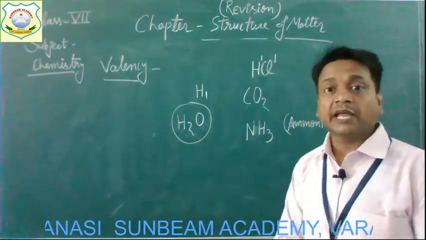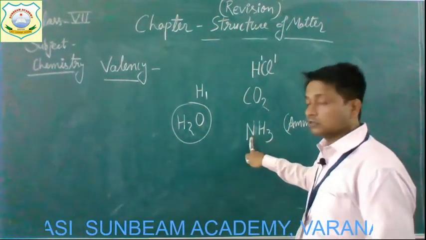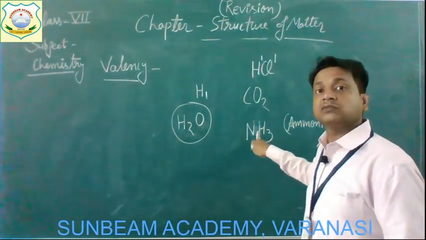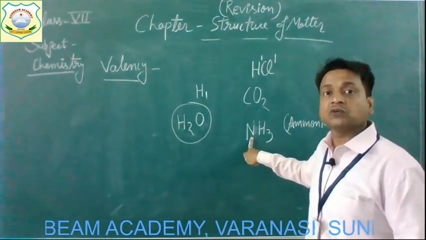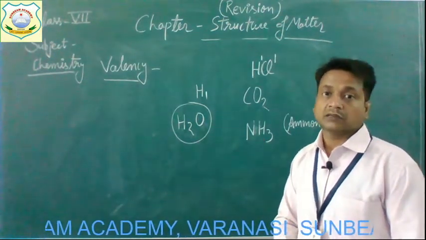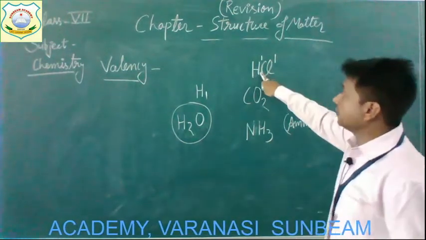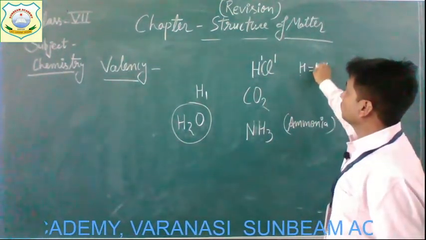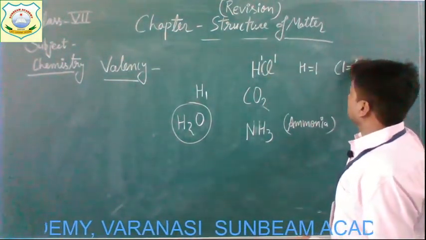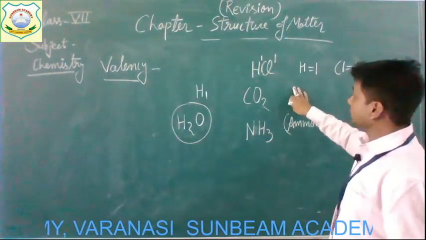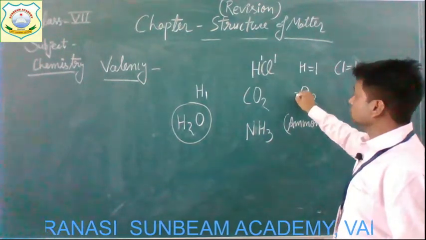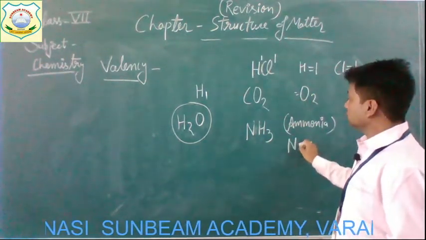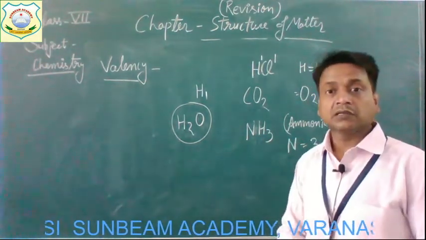So it indicates that the capacity of nitrogen is to combine with three atoms of hydrogen. So we can say that the valency of nitrogen is 3. Here the valency of hydrogen is 1, chlorine is also 1, here the valency of oxygen is 2, and here the valency of nitrogen is 3.